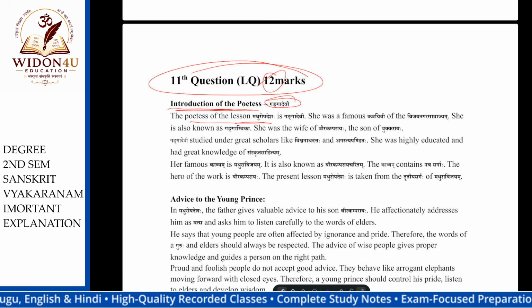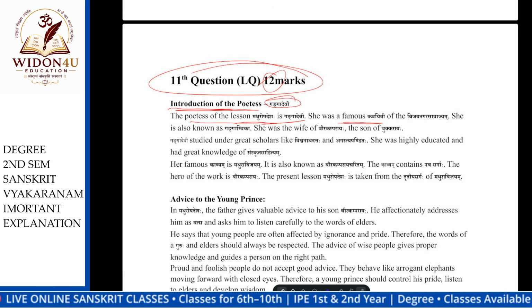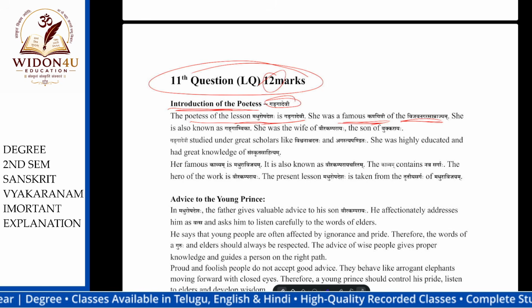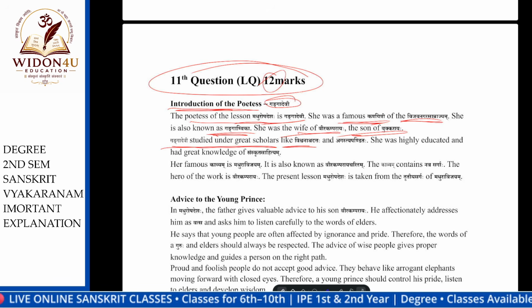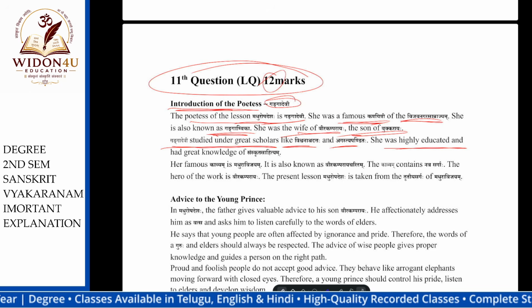We read the poet introduction. Just cut something and write here. Ganga Devi is the famous Kavayatri. Kavayatri means poetess from the Vijayanagar Samrajya. She is also known as Ganga Ambika. She was the wife of Veerakamparaya, the son of Bukkaraya. Ganga Devi studied under great scholars like Vishwanatha and Agastya Pandita. She was highly educated and had great knowledge of Sanskrit Sahitya.